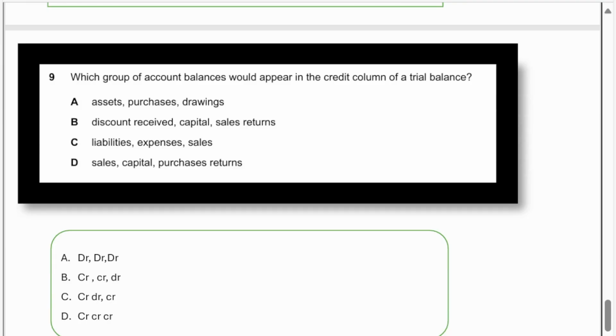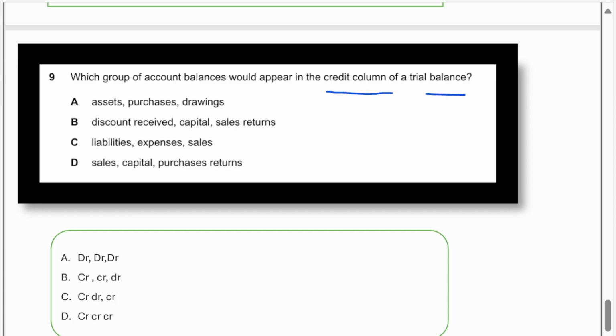Next, question number 9. Which group of account balances would appear in the credit column of a trial balance? So again, a trial balance question. Everyone knows the trial balance rules. Once again, I'll tell you: all the assets and expenses are debit balances, all the liabilities and incomes are credit balances. You can see that as debit balance and credit balance. The question here: which group of accounts would appear in the credit column of a trial balance?